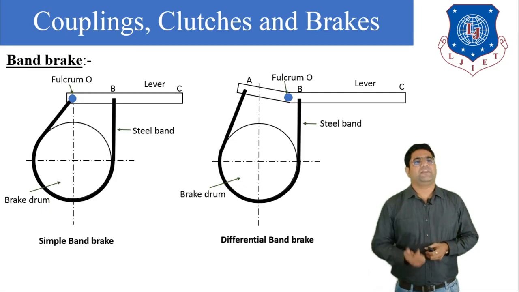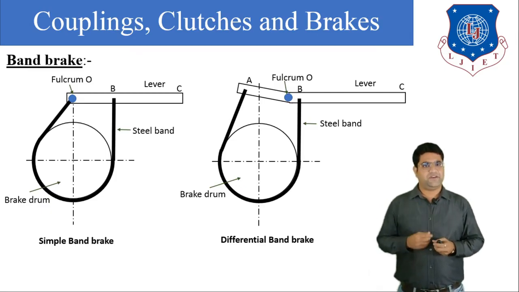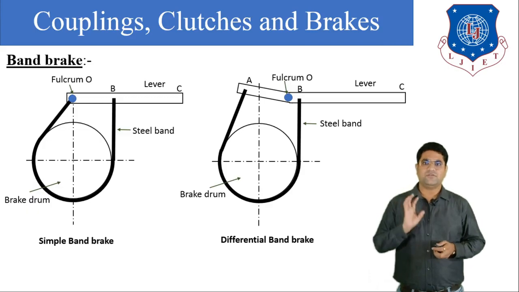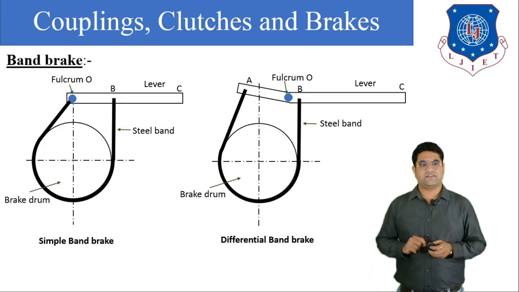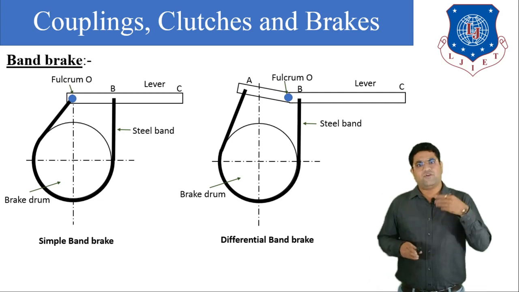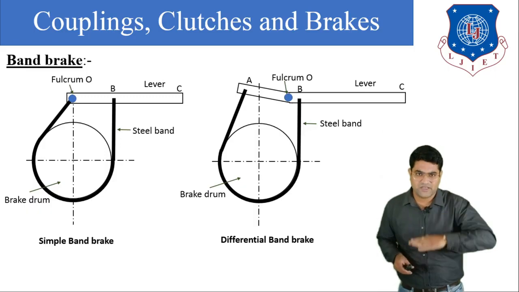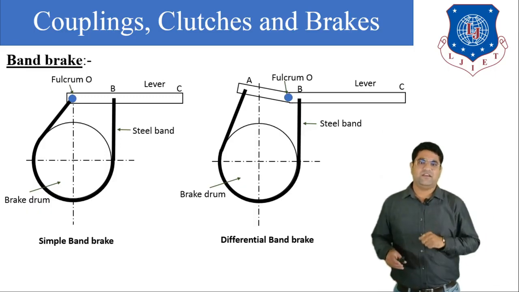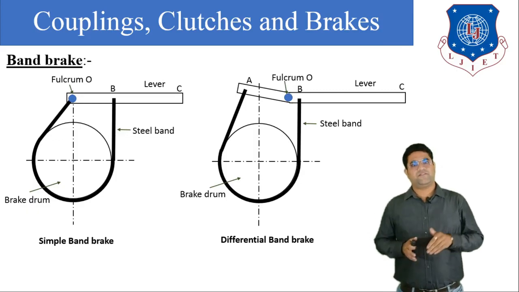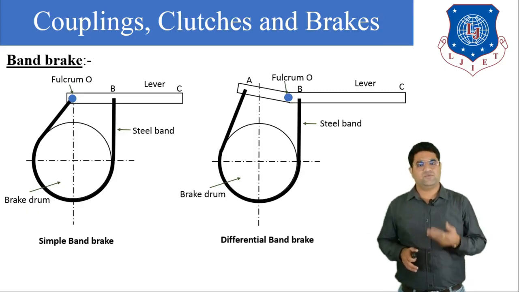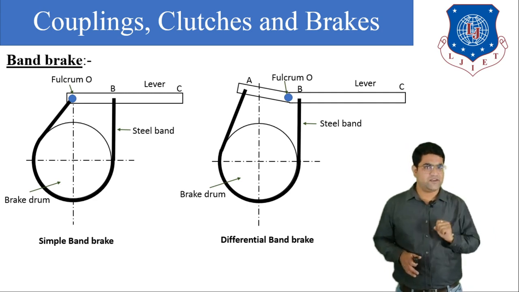Okay, now in the differential band brake, what benefit are we going to get? Here you can understand, if the wheel rotates in the clockwise direction and we want to reduce the speed of this wheel, then we have to apply the force on the lever in the downward direction. So we can easily reduce the speed. Creating the force in the downward direction is easier compared to creating the force in the upward direction. So this is the benefit.